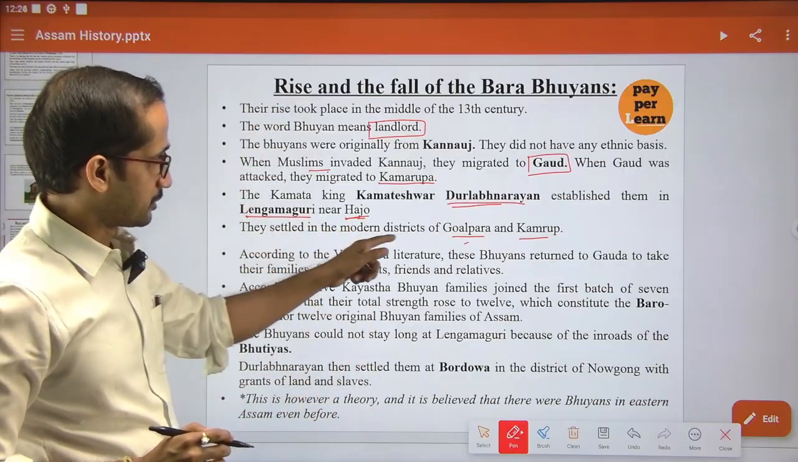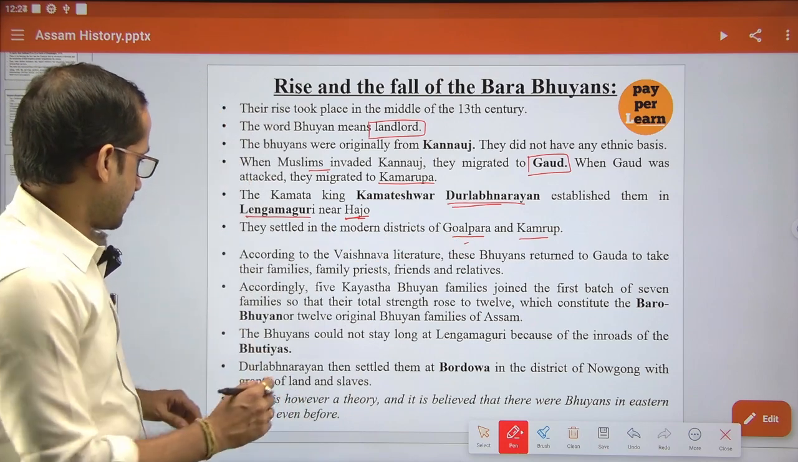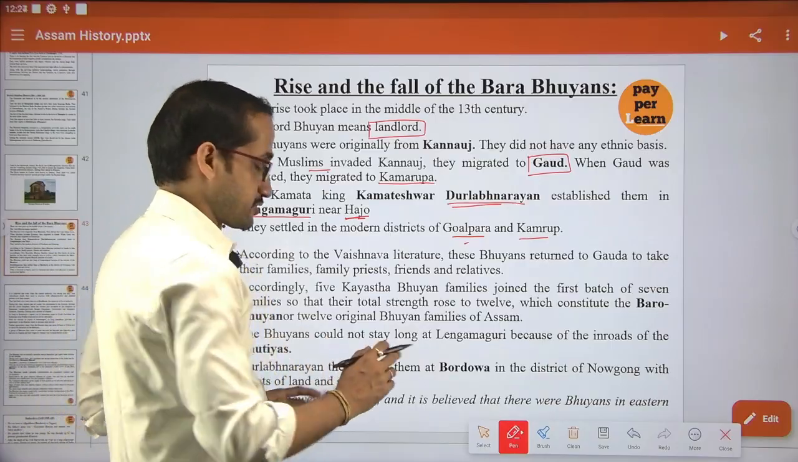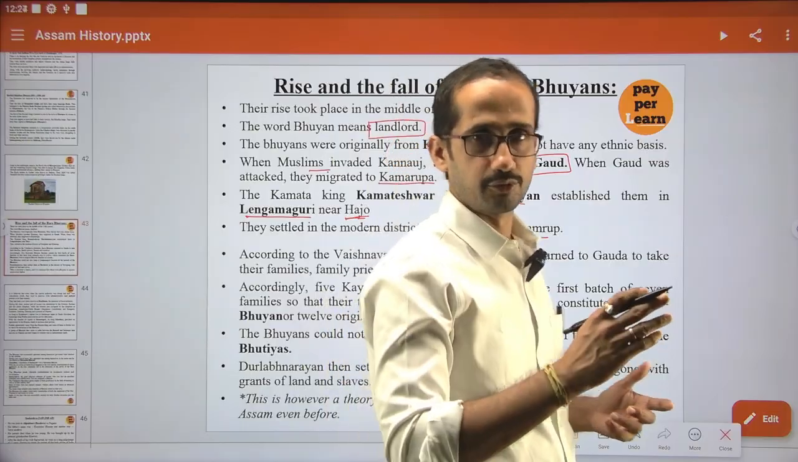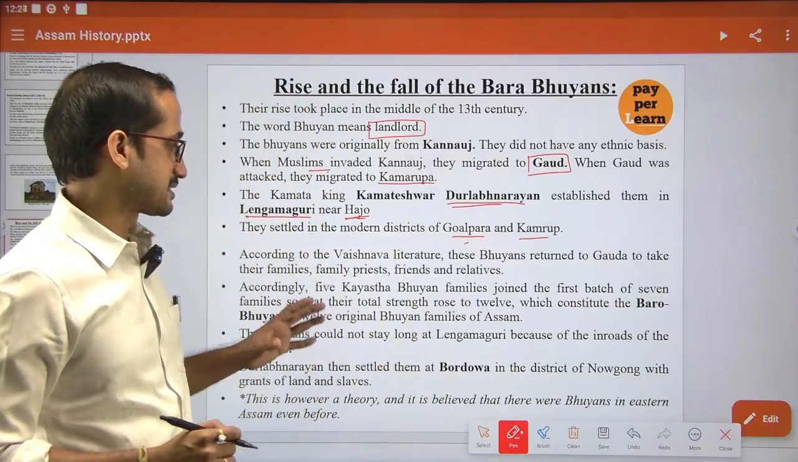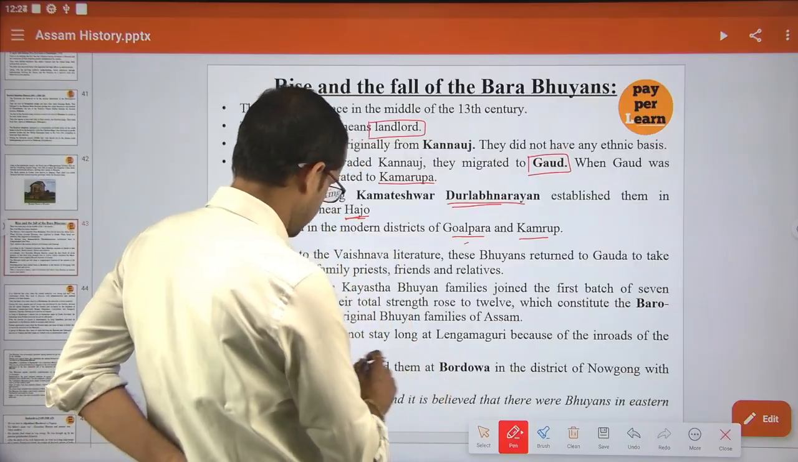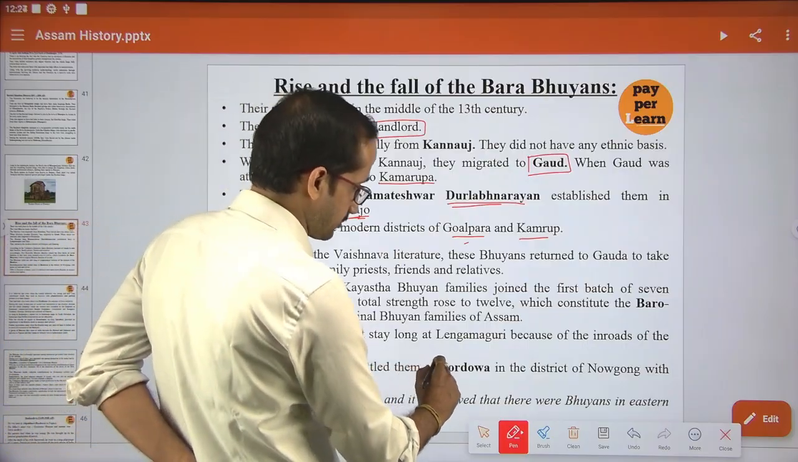Okay, that is modern Goalpara and Kamrup areas. But there is a constant conflict from the Bhutias near Bhutan. Ultimately, they permanently settled in the Bordua. Okay, ultimately Durlabh Narayan settled them at the Bordua.